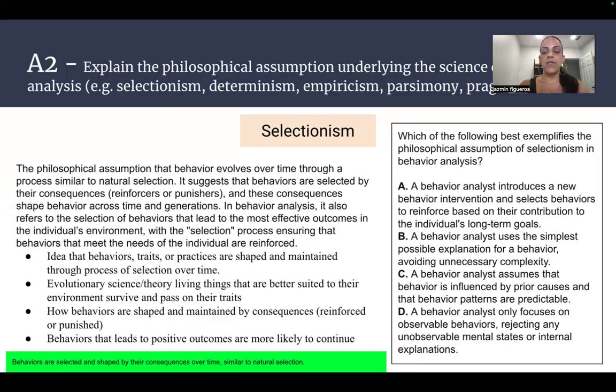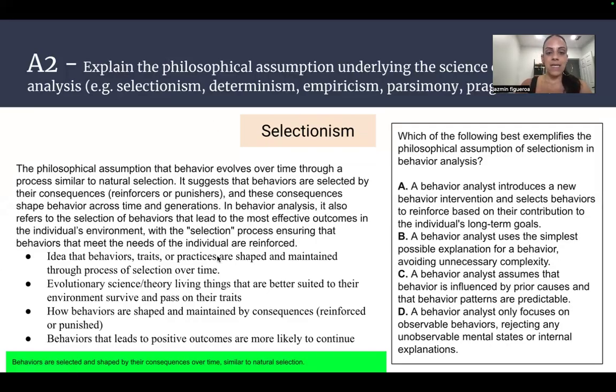C, a behavior analyst assumes that behavior is influenced by prior causes, that behavior patterns are predictable. D, a behavior analyst only focuses on observable behavior, rejecting any unobservable mental states or internal explanations. So obviously the answer here is A: a behavior analyst introduces a new behavior intervention and selects the behavior to reinforce based on the contribution to the individual's long-term goal.